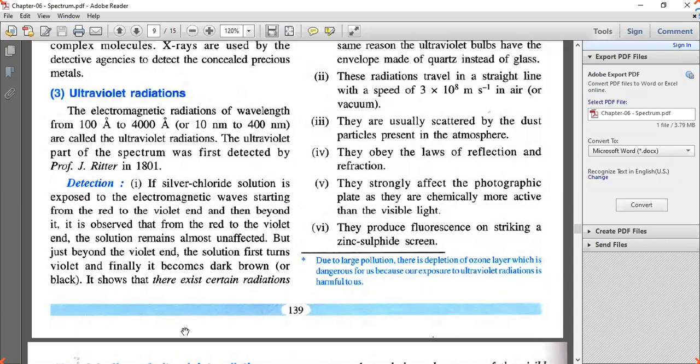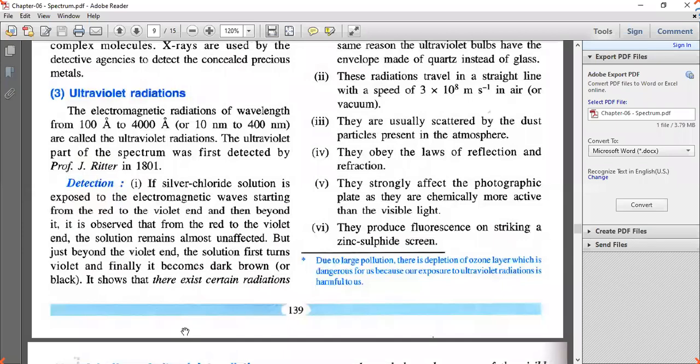The ultraviolet part of the spectrum was first detected by Professor J. Ritter in 1801. When silver chloride solution is exposed to electromagnetic waves, after some time the silver chloride solution color changes from red to violet, and then it becomes dark brown.